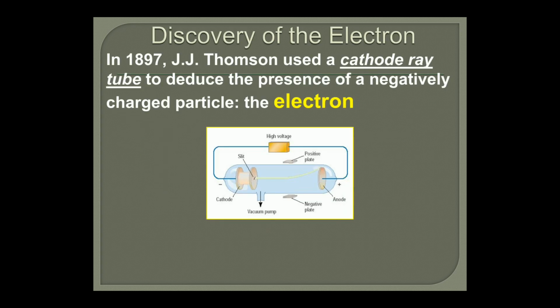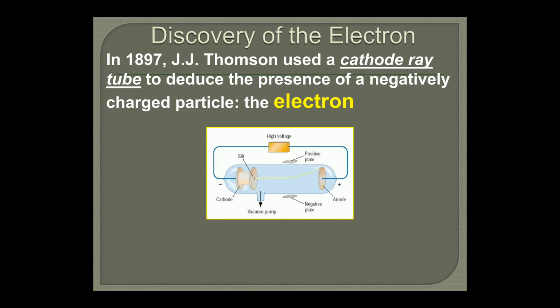Now, regarding the discovery of the electron in 1897, J.J. Thomson used a cathode ray tube. Bachcho, you can see this pictorial representation of the cathode ray tube, used to show the presence of negatively charged particles, the electrons. There is a cathode tube. On the left hand side you can see a cathode, and on the right hand side an anode, connected to a high voltage battery.